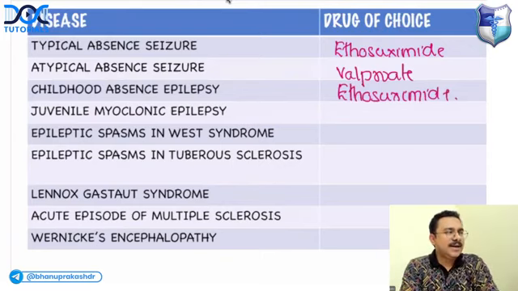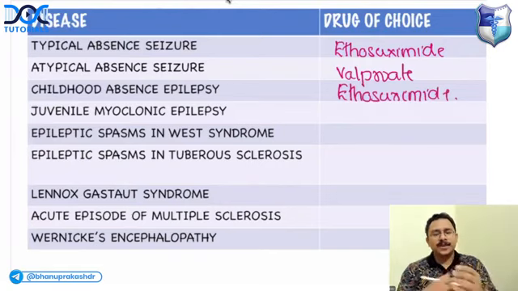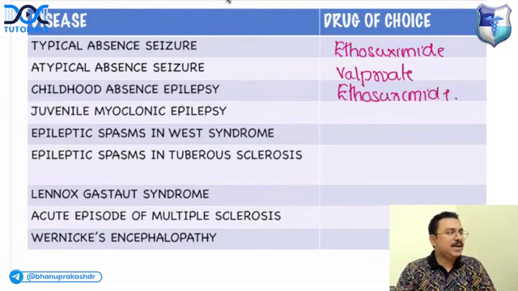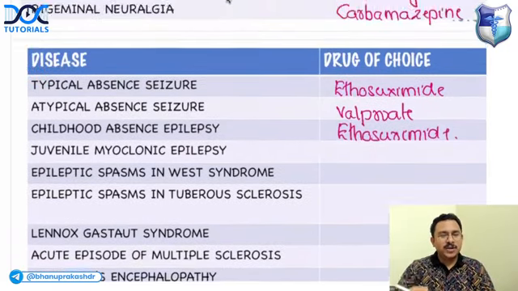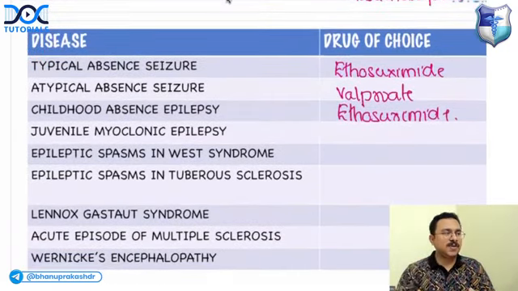Janvi is asking, sir, I had studied nothing from medicine. Is this enough for the upcoming FMG exam? Dr. Janvi, in this session, I am covering the most high-yield content. So there is a good chance that you will get a good number of questions from this session because whatever I am giving you is in simple point-wise form. So it is easier for you to learn and you will get a good number of questions from this as well.